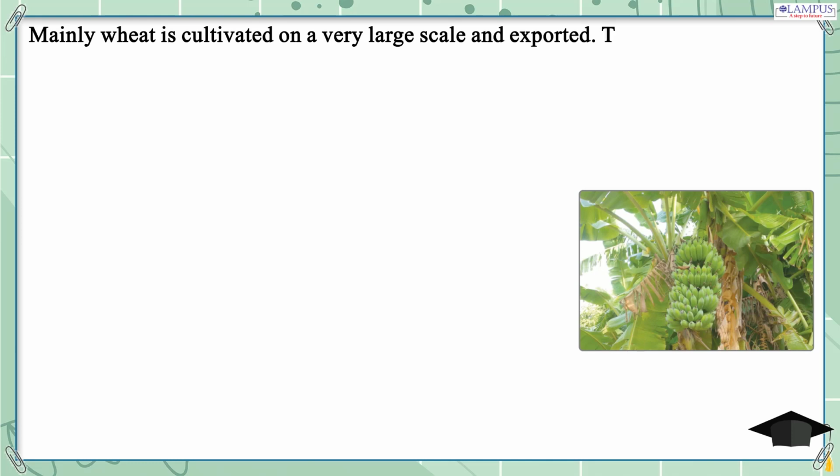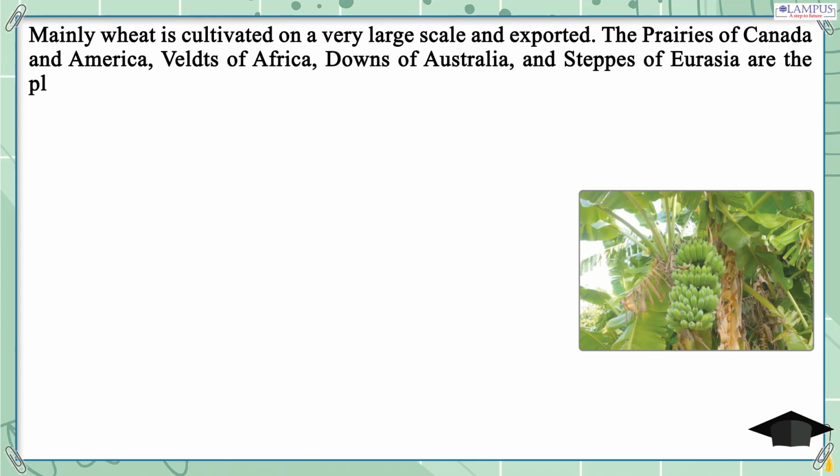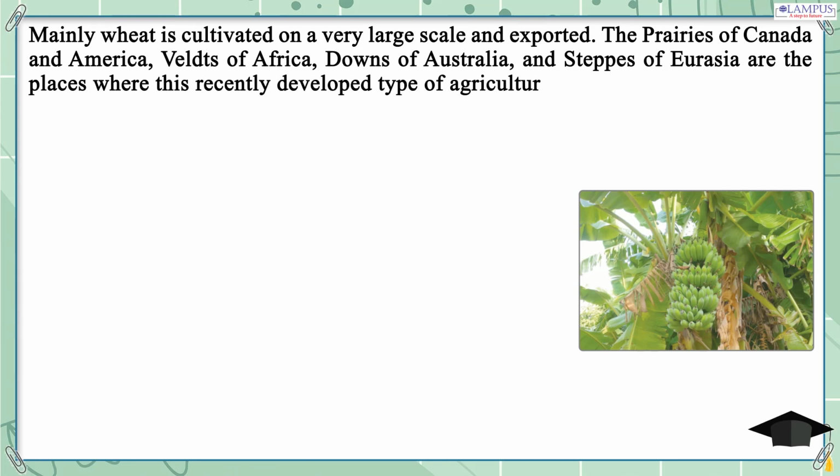The prairies of Canada and America, velds of Africa, downs of Australia, and steppes of Eurasia are the places where this recently developed type of agriculture is practiced.